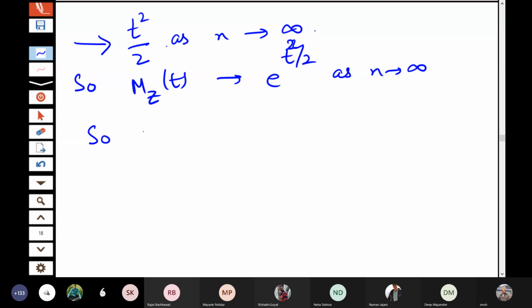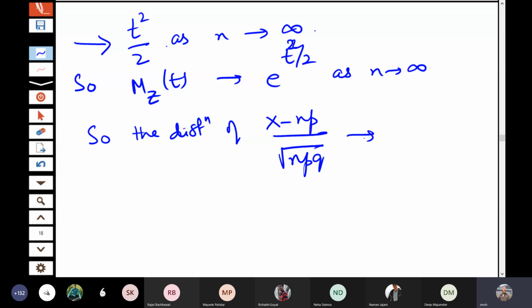So this proves that the distribution of x minus np by root npq converges to normal 0, 1 as n tends to infinity. So these are some of the basic limit theorems, but it also tells a lot of good things about the normal distribution. That normal distribution is basically arising as a limiting distribution of the sums, limiting distribution of the means, and so on. Because of the linearity, immediately mean will also be valid.